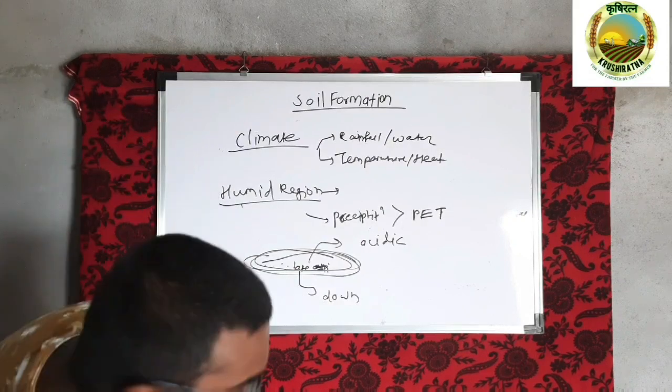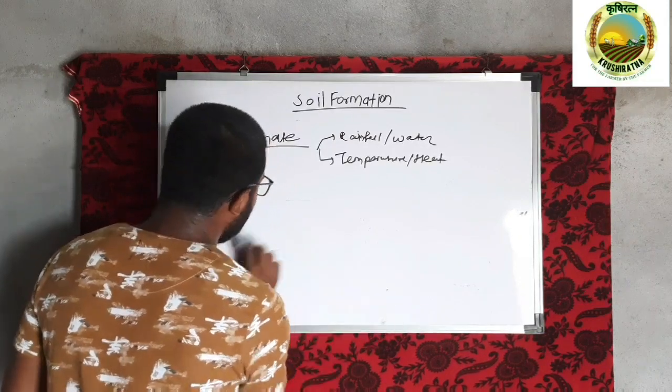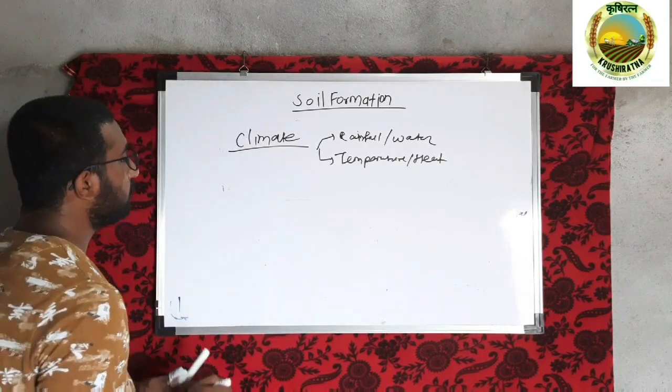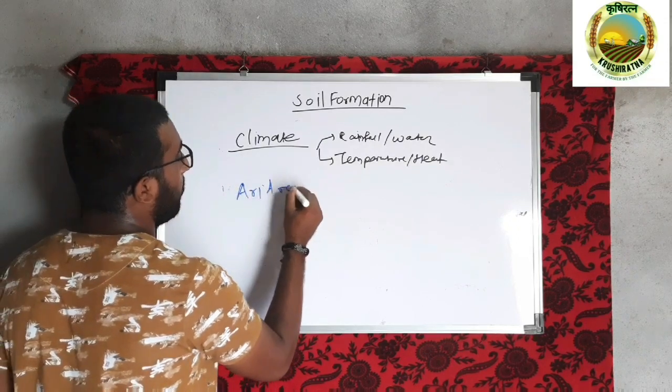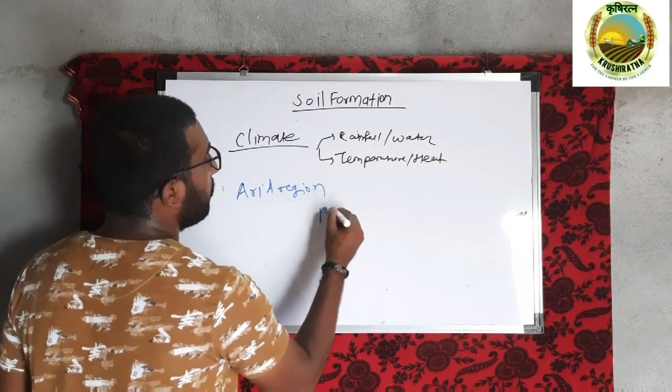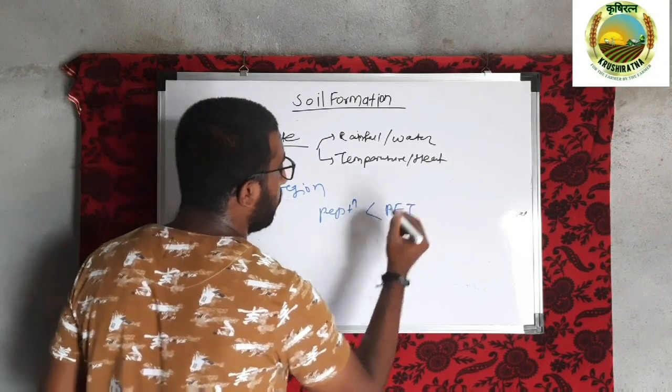Okay, and at the opposite of this, in an arid region, the annual precipitation is less than the potential evapotranspiration.